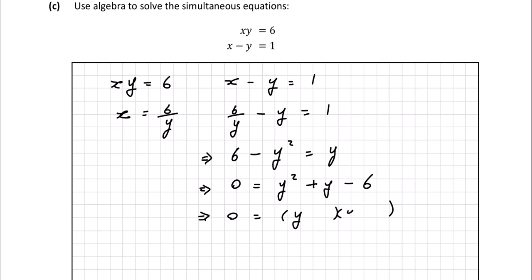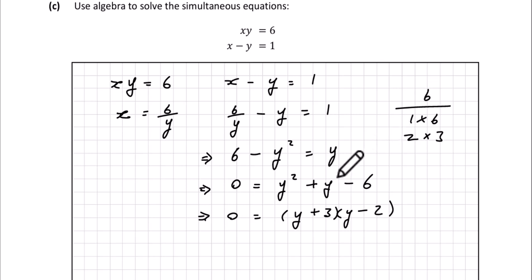So I've got y times y. And remember, I've got 6 here. 6 is 1 times 6, or it can be 2 times 3. I want to combine 1 and 6 or 2 and 3 to give me a plus 1y in the middle. So the only way I can do that is with a 2 and a 3. I'm going to put the 3 there and the 2 there. I need to multiply the 3 by the 2 to give me a minus 6, so the two signs have to be different. I'm going to say this is plus and this is minus.